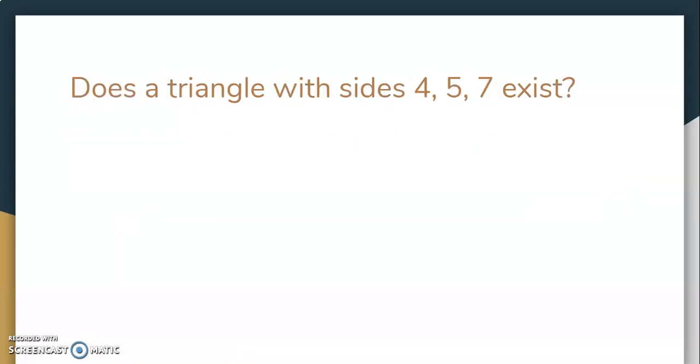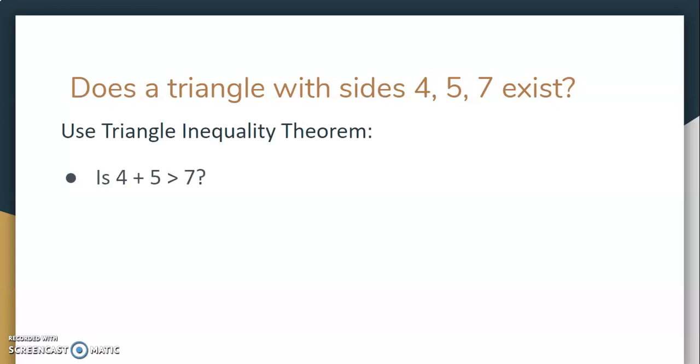So, does a triangle with the sides 4, 5, and 7 exist? Let's take a look using the triangle inequality theorem. First off, is 4 plus 5 greater than 7? Well, clearly 4 plus 5 is 9. That's greater than 7, so that's a yes. You have to check all three sides though.